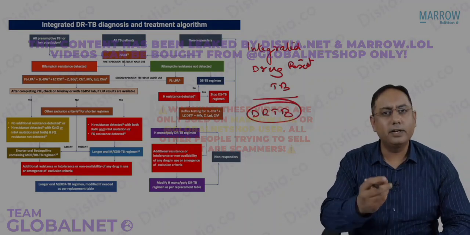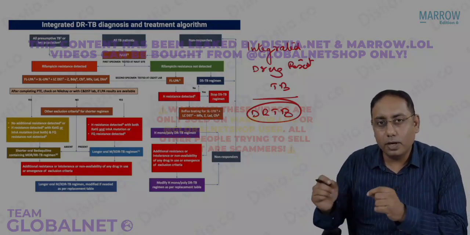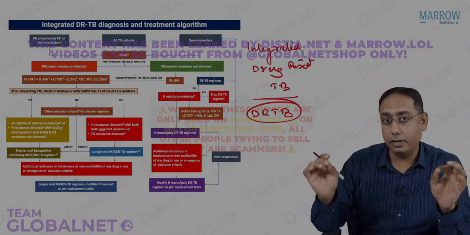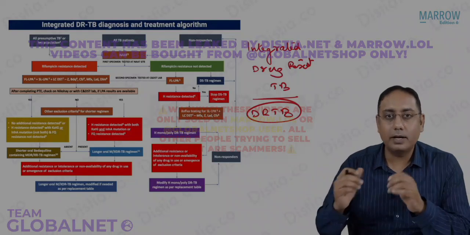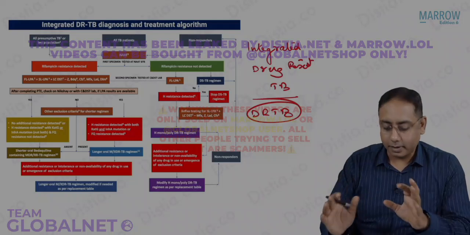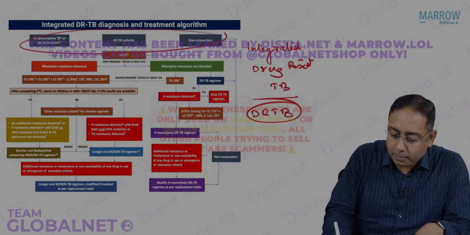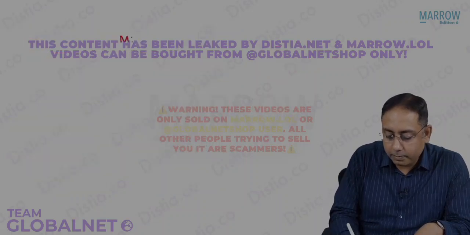We call it an integrated DRTB regime. So don't just skip this topic. I'll zoom into this whole algorithm, which might be very small on your screen right now, and I'll try to make it very simplified for you. Just have a look at it. So what is this DRTB algorithm? Can you see that these are the total MDR suspects over here? So at the first level, you are going to have the MDR suspects.